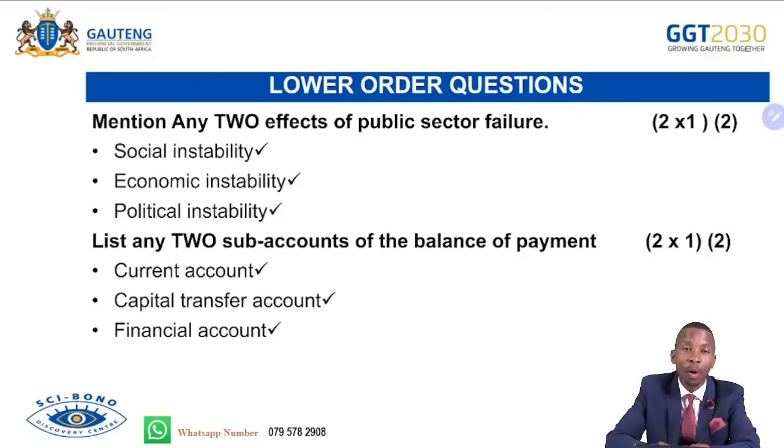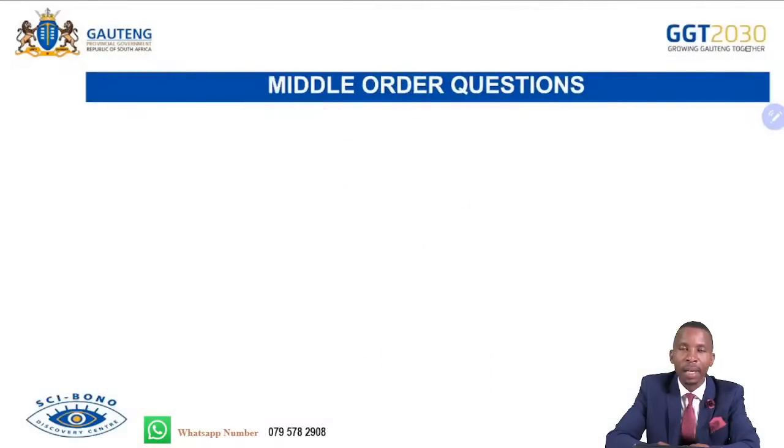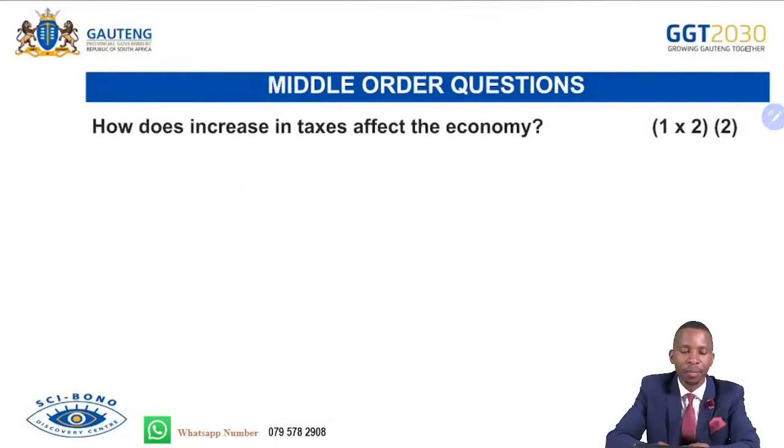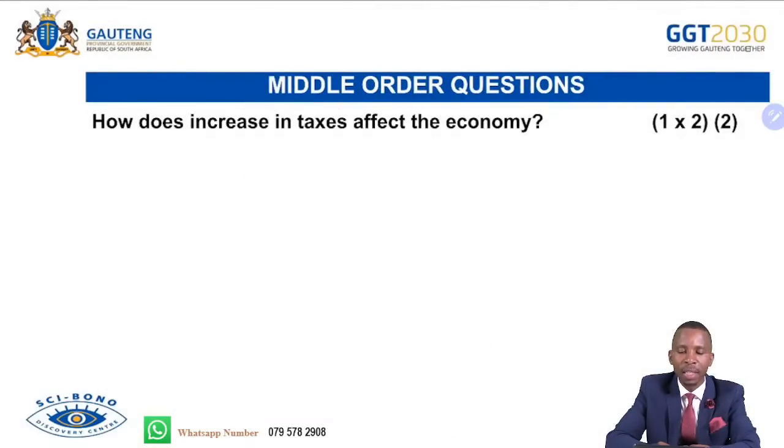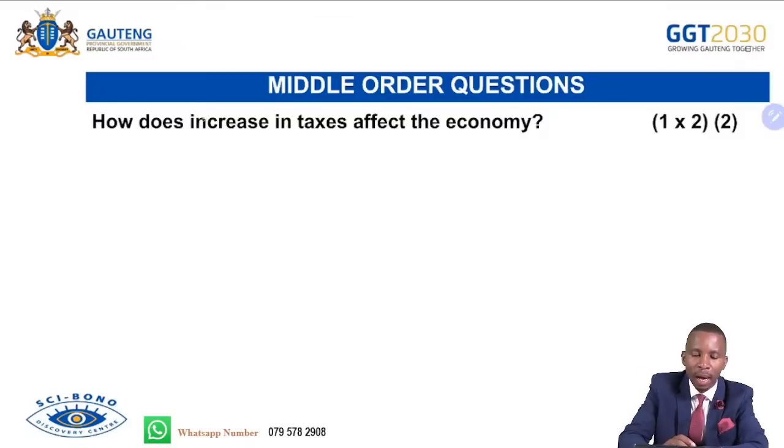Knowing these from the lower order, you must also be able to know them to the higher order level and the middle order. And then that's a middle order question. How does an increase in taxes affect the economy?